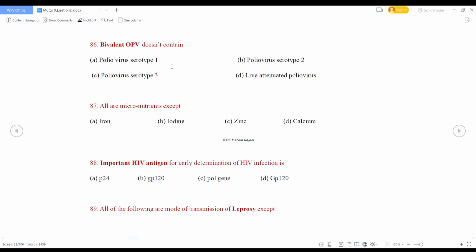So calcium is not a micronutrient, it is a macronutrient, because RDA of calcium for adult male or female is 1 gram or 1000 milligram per day, and in case of lactation or in case of postmenopausal women, 1.2 gram per day or 1200 milligram per day calcium is needed.